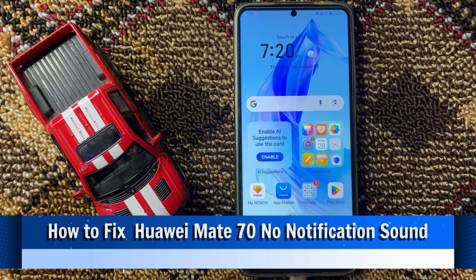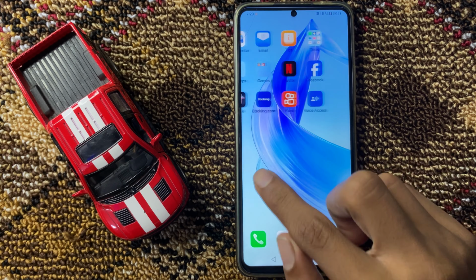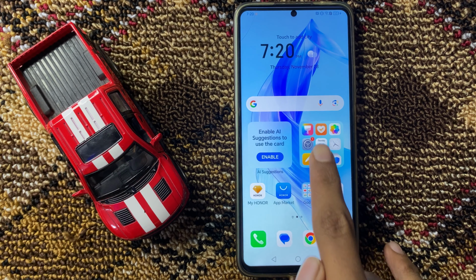How to fix Huawei Mate 70 no notification sound. So let's start the video. First of all, open settings.